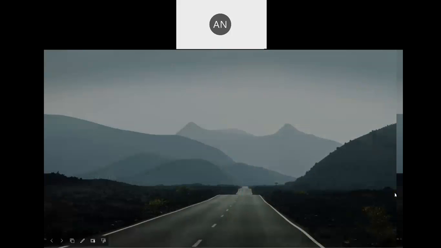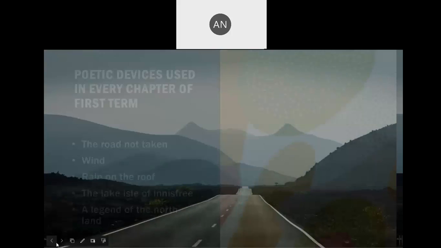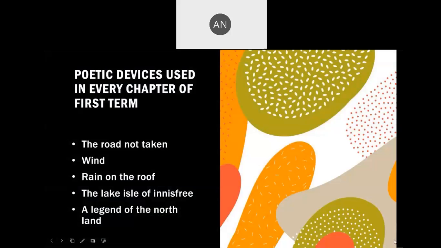Good afternoon, cadets. Today I'll be taking up the poetic devices used in various lessons and poems. Poetic devices add beauty to the prose and poem. That is why we use poetic devices in prose and poem. Poetic devices are a form of literary device used in poetry, and they add beauty and rhythm to the poem and give it more meaning. The readers may understand the poetry better because the language of the poem becomes very attractive.